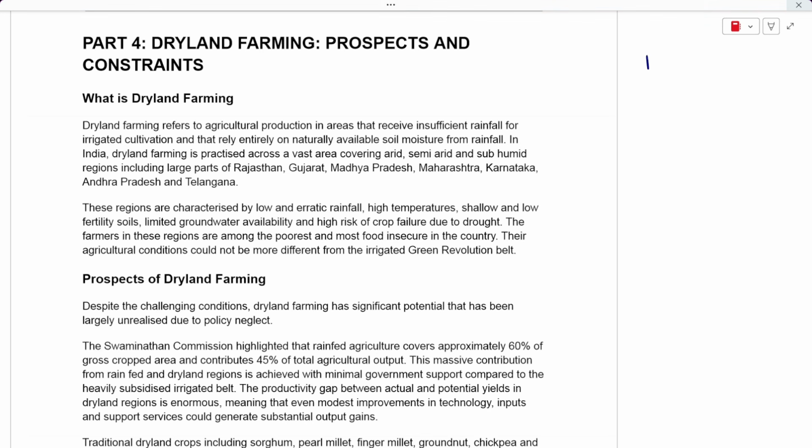In this lecture, we are going to take up part 2 from Unit 3. So let's begin with it. The first topic that we're taking up today is called dryland farming, and let us understand the meaning of dryland farming.